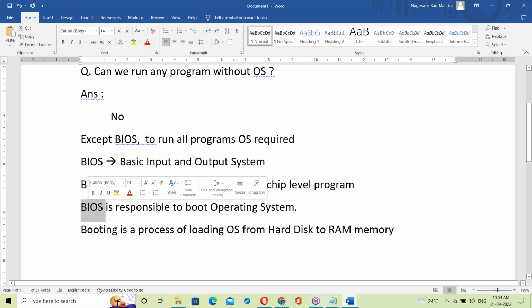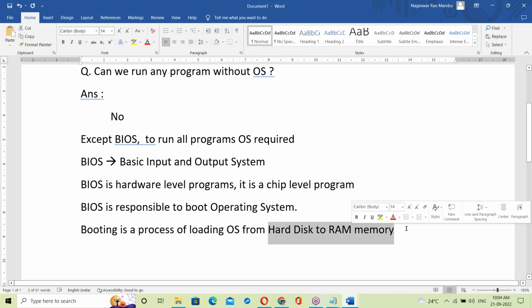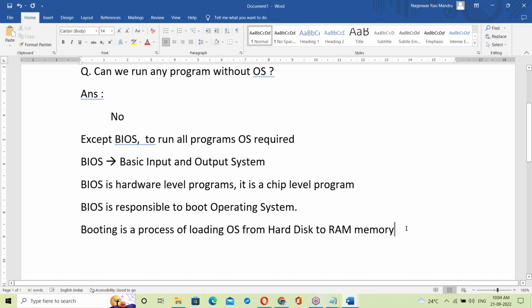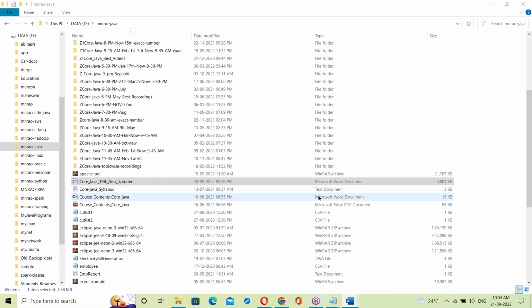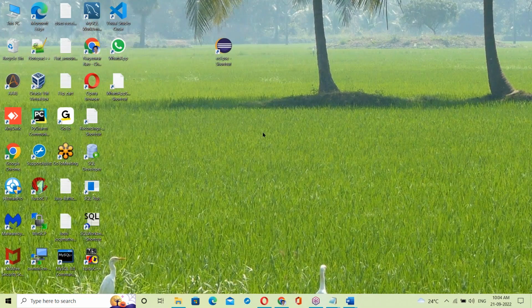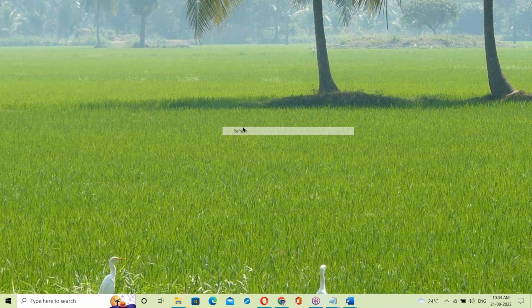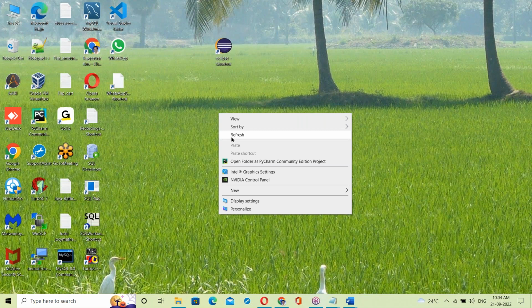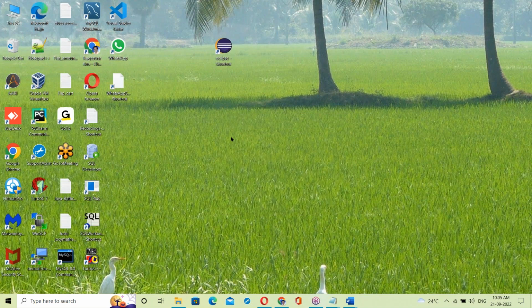Once the OS is loaded into RAM memory, your system is ready. That's the booting process.